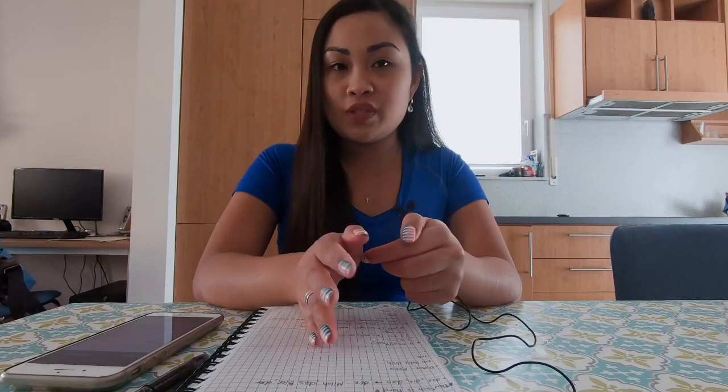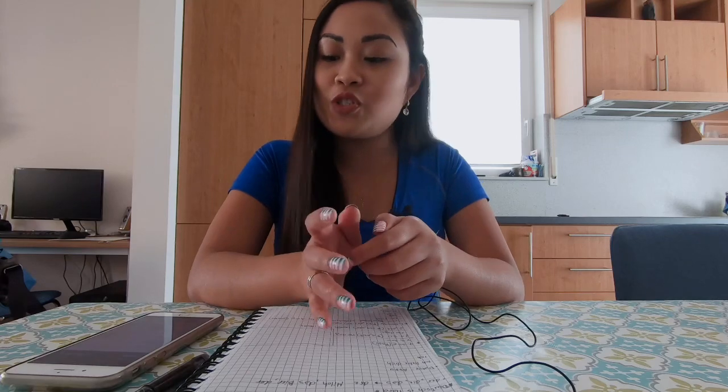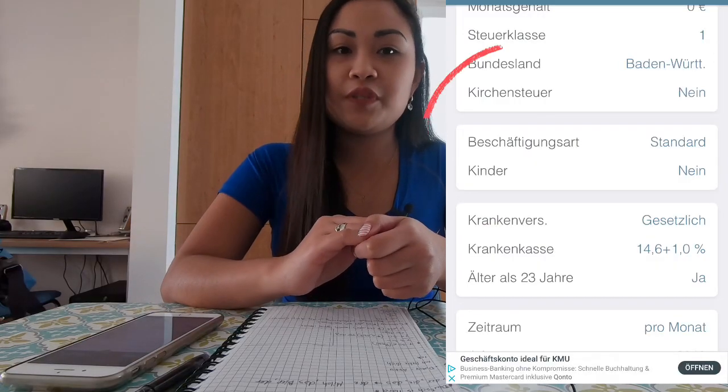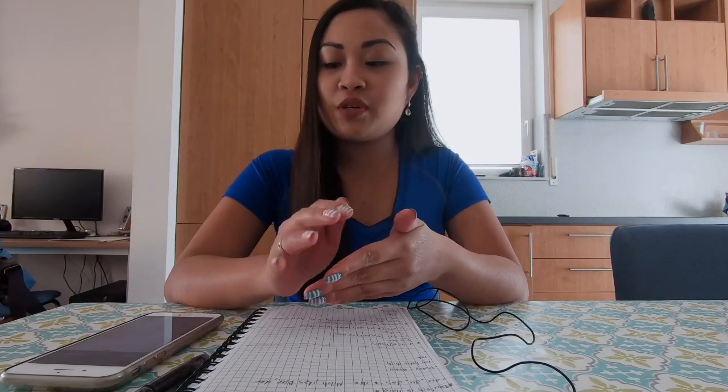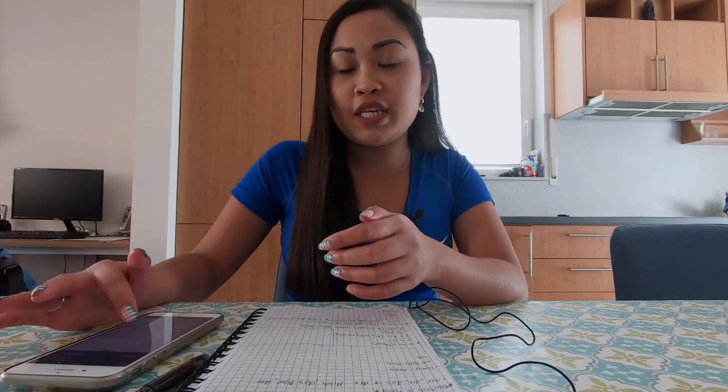So let's choose the worst tax class, where you're single, living alone, and without kids or children. They also have a Kirchensteuer, which means a church tax. They said, I don't know if it is true, but that is what they said, that if you are born here in Germany, you are obligated to pay this church tax. But if you were not born here in Germany and you work here, you don't need to pay the church tax. Kinder means child or children.